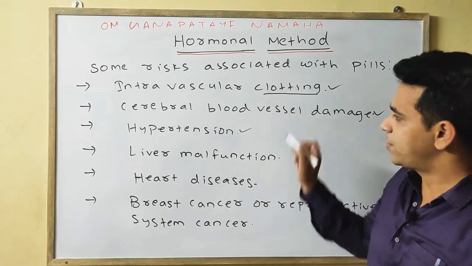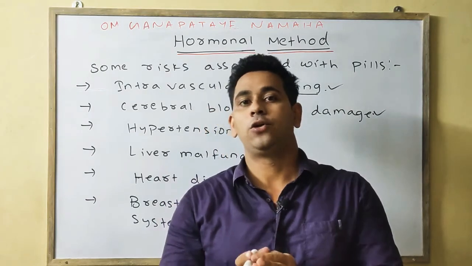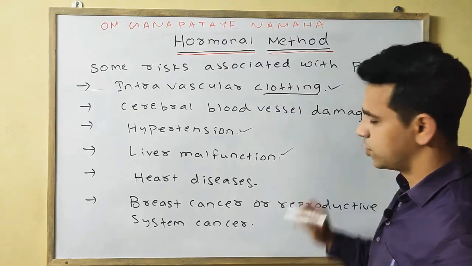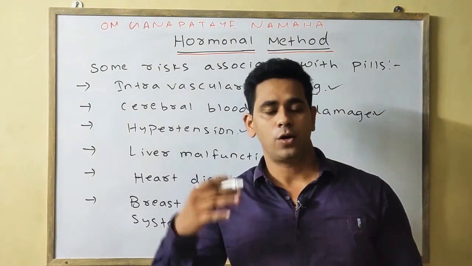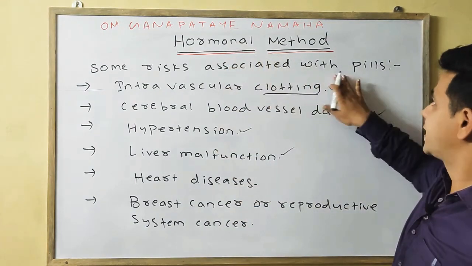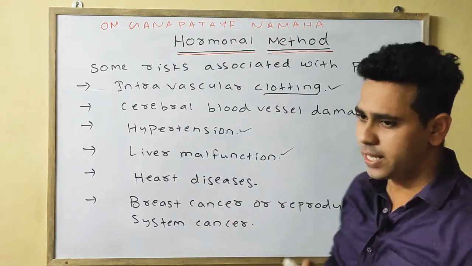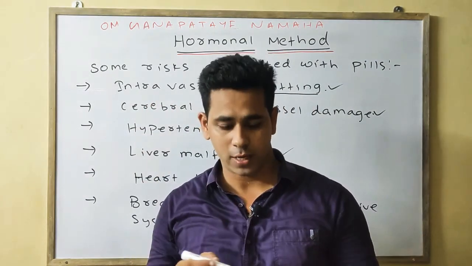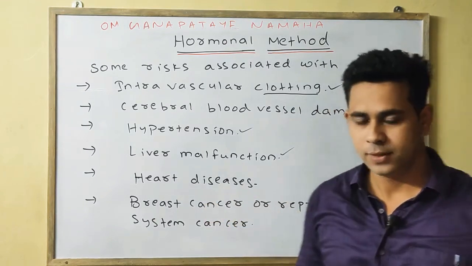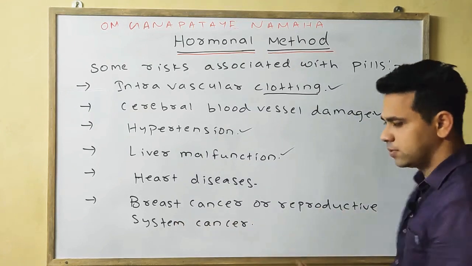Third one is your hypertension, which can lead to increasing your BP, which can also lead to cardiac arrest. Next, your liver malfunction. Liver malfunction means your liver might not be working properly. So that is your main risk while taking the pills. Third one is your heart disease, obviously having the various intravascular clotting and the hypertension, which will eventually lead to the heart disease. And lastly, it can also cause breast cancer or reproductive system cancer.